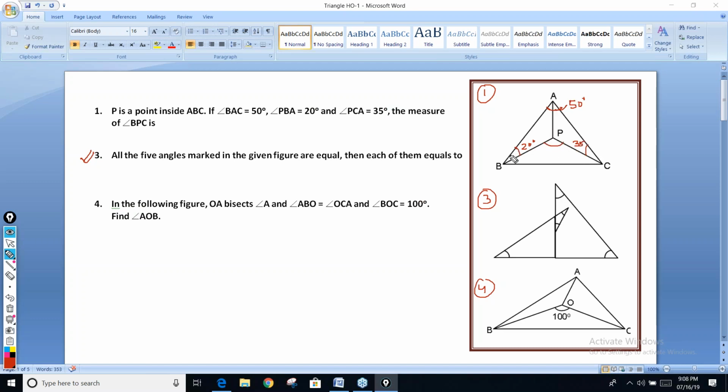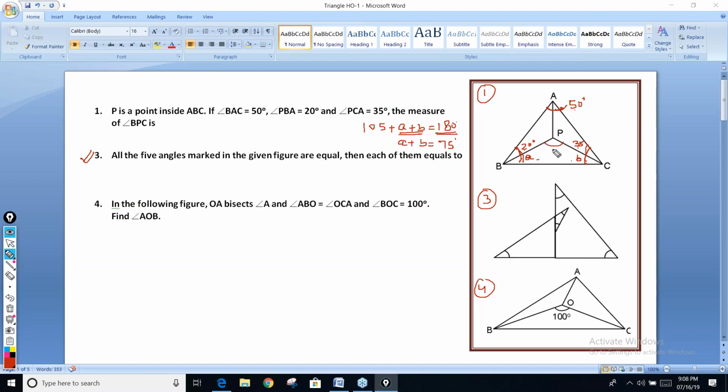Now, rather than making an equation and finding this angle and this angle individually, this is a single line question. This angle plus this angle plus this angle has to be 180. These two angles are missing, so let's name them A and B. So 50 plus 20 plus 35, which is 105, plus A plus B has to be 180. So A plus B comes out to be 75.